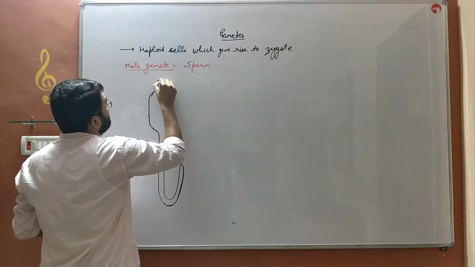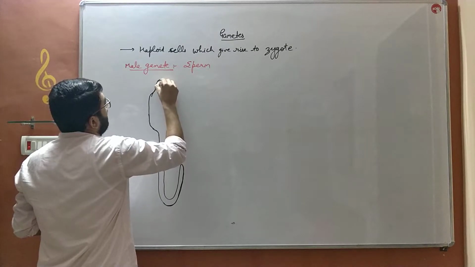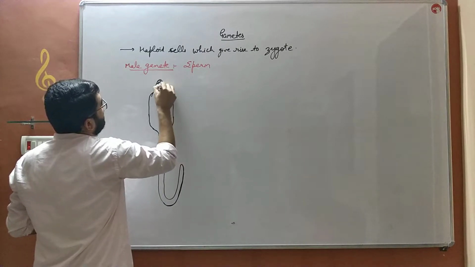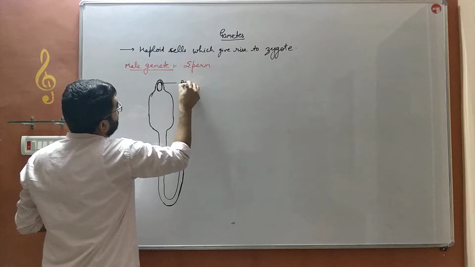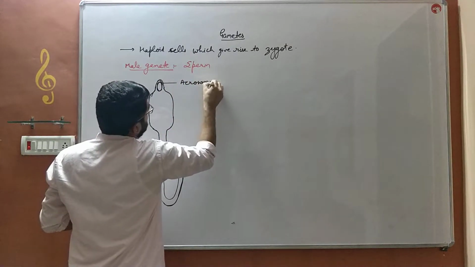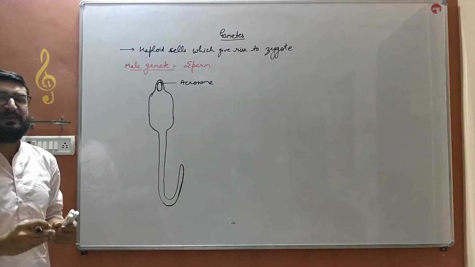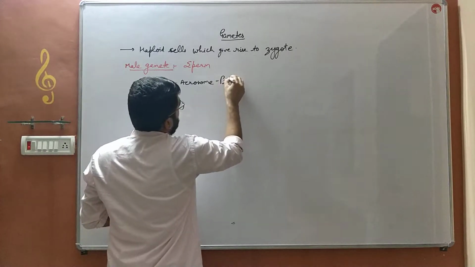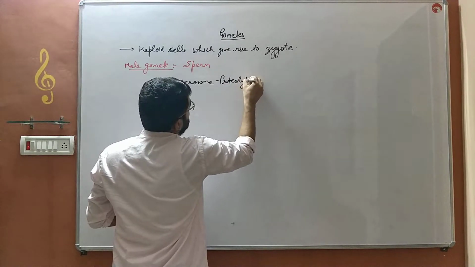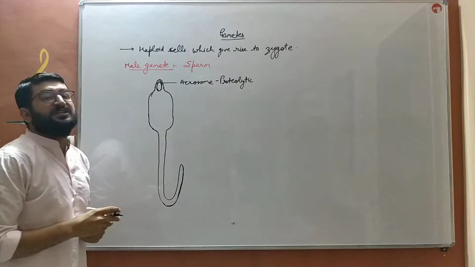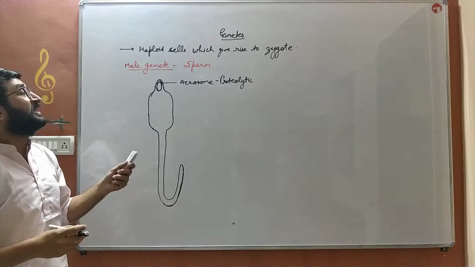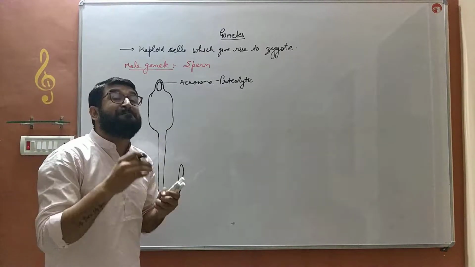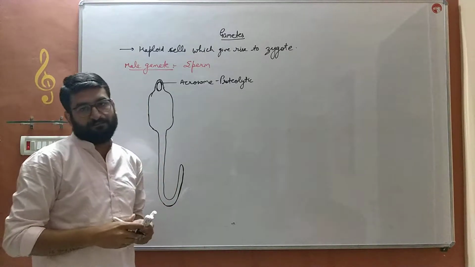The head region possesses a tip-like structure named acrosome. This acrosome has specific proteolytic enzymes. Proteolytic means which breaks the protein. Proteolytic enzymes will penetrate the wall of the ovum.